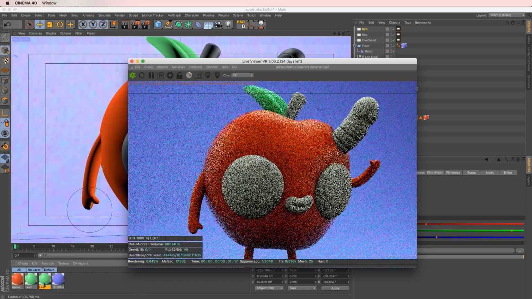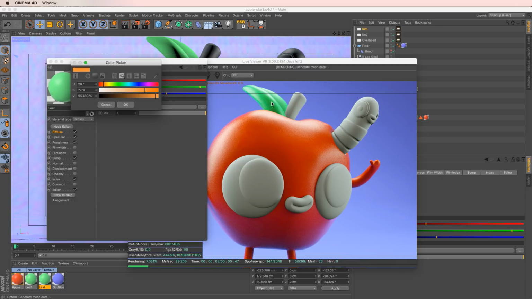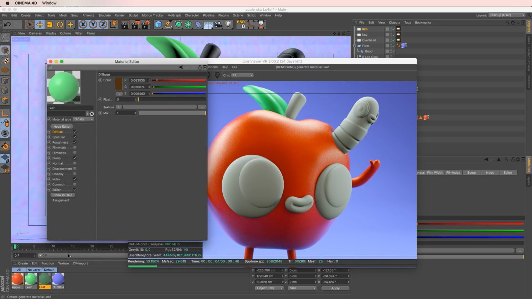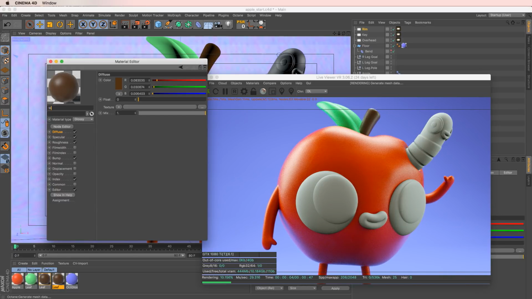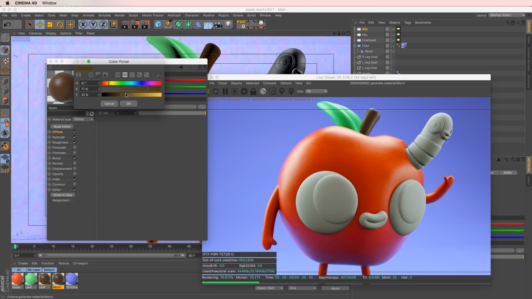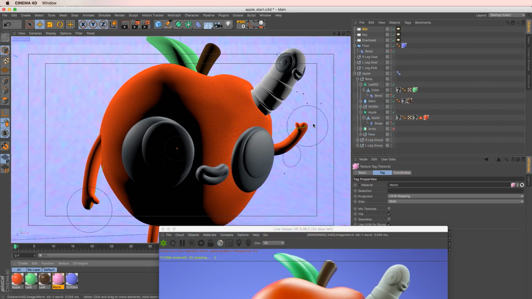So we got a lot more going on there. And then we'll duplicate this one more time and make the little stem material. So just duplicating that original apple material. Apply that right there. And then we don't want our little worm guy to be left out. So we'll make a pinkish kind of texture here, just really quickly. So all this is just choosing colors, whatever feels right to you. Let's apply this to our worm friend.